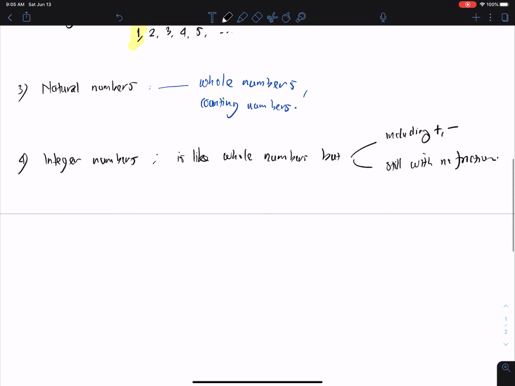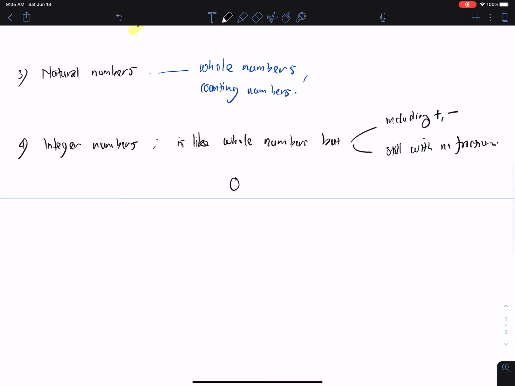For integer numbers, we start with 0. To the right will be 1, 2, 3, 4, 5, and so on. To the left, that will be the negative: -1, -2, and then -3, and -4, and so on like that.